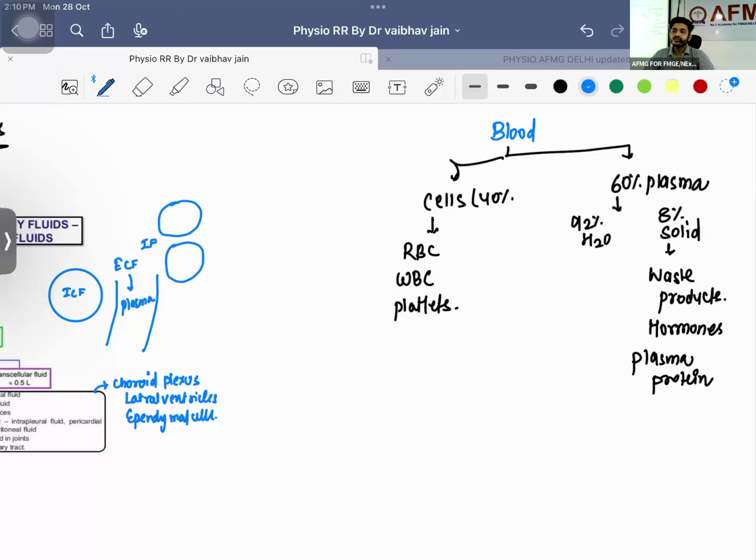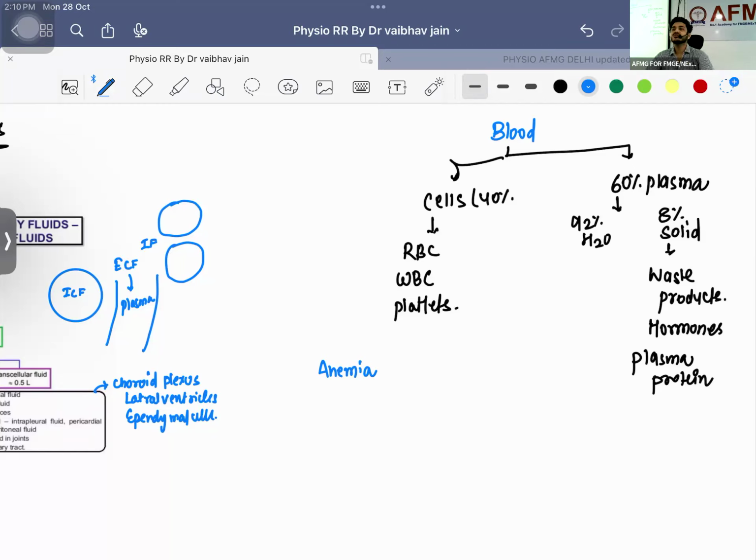If there is decreased levels of RBC, what do we call it? Decreased levels of RBC, erythrocytopenia. What is the disease that can happen? Anemia. How will you treat anemia? What is the classification we are using for anemia? Name of the classification: microcytic, macrocytic. Winthrop's classification. Very good. Okay.